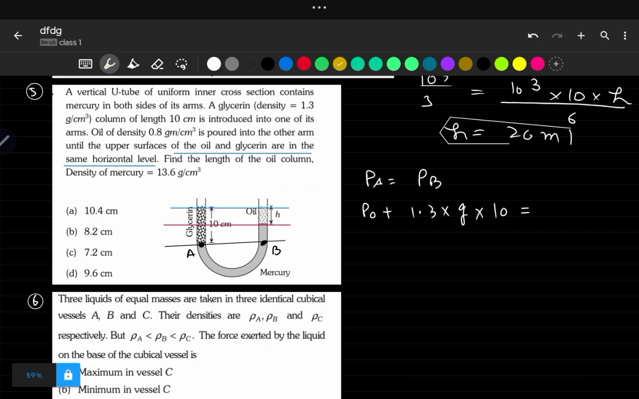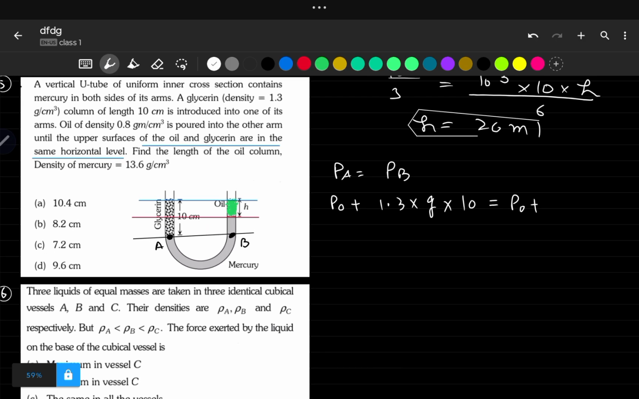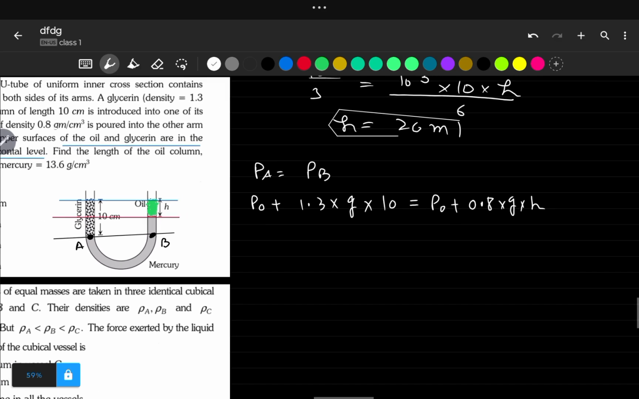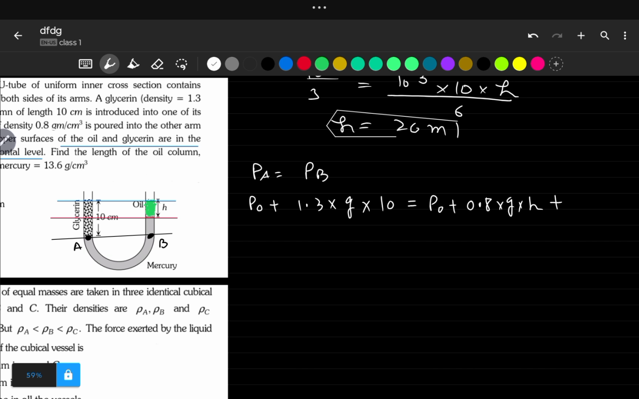On the right hand side, what is PB? In PB, if you focus, here we have two different liquids. First one is oil. So first pressure is due to atmosphere, second is due to oil. Again we have to write rho gh for oil. What is the density of oil? I think it's 0.8 given in the question. G I am writing as G only, and h is given as h here. Plus, now I need to write rho gh for this part, and we know that this much is oil, and mercury here. So at point B, pressure is due to three things: first atmosphere, second oil, and third mercury.